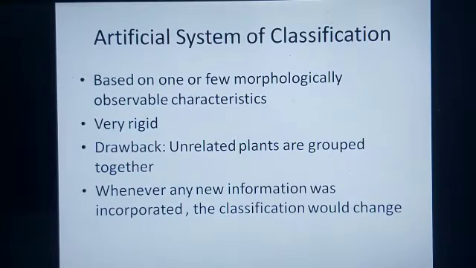We are there in the topic classification. In today's class, we are going to see some main systems of classification. And in that, the first one that we are going to see is artificial systems of classification.